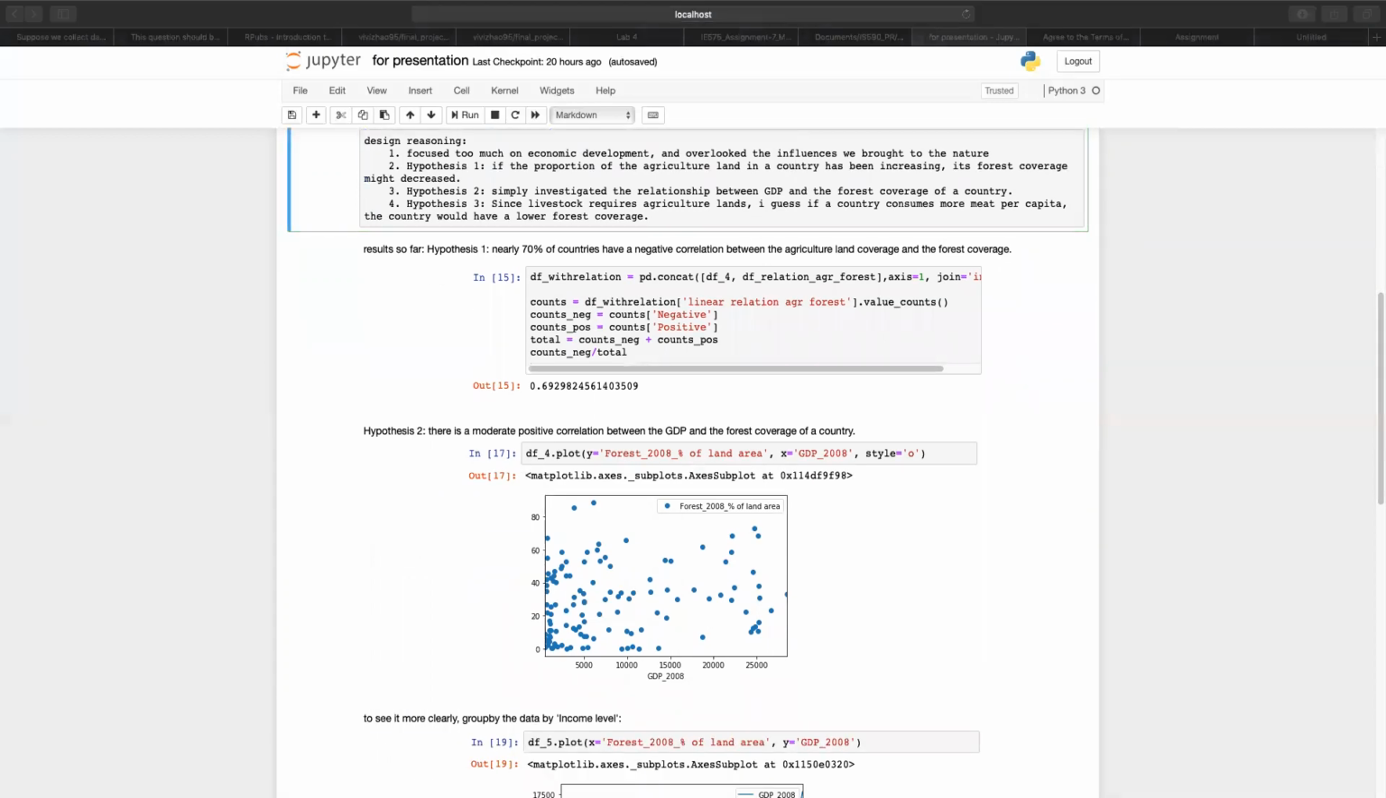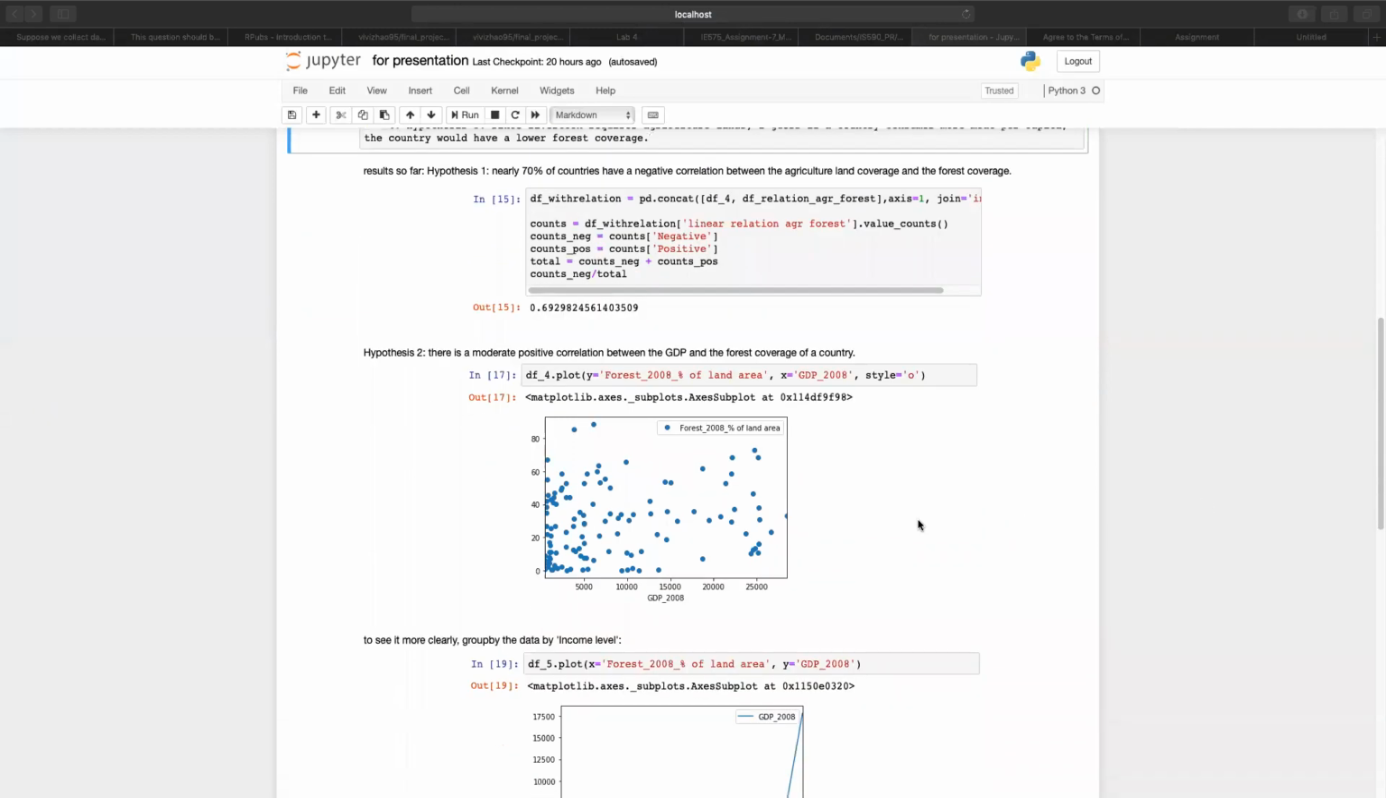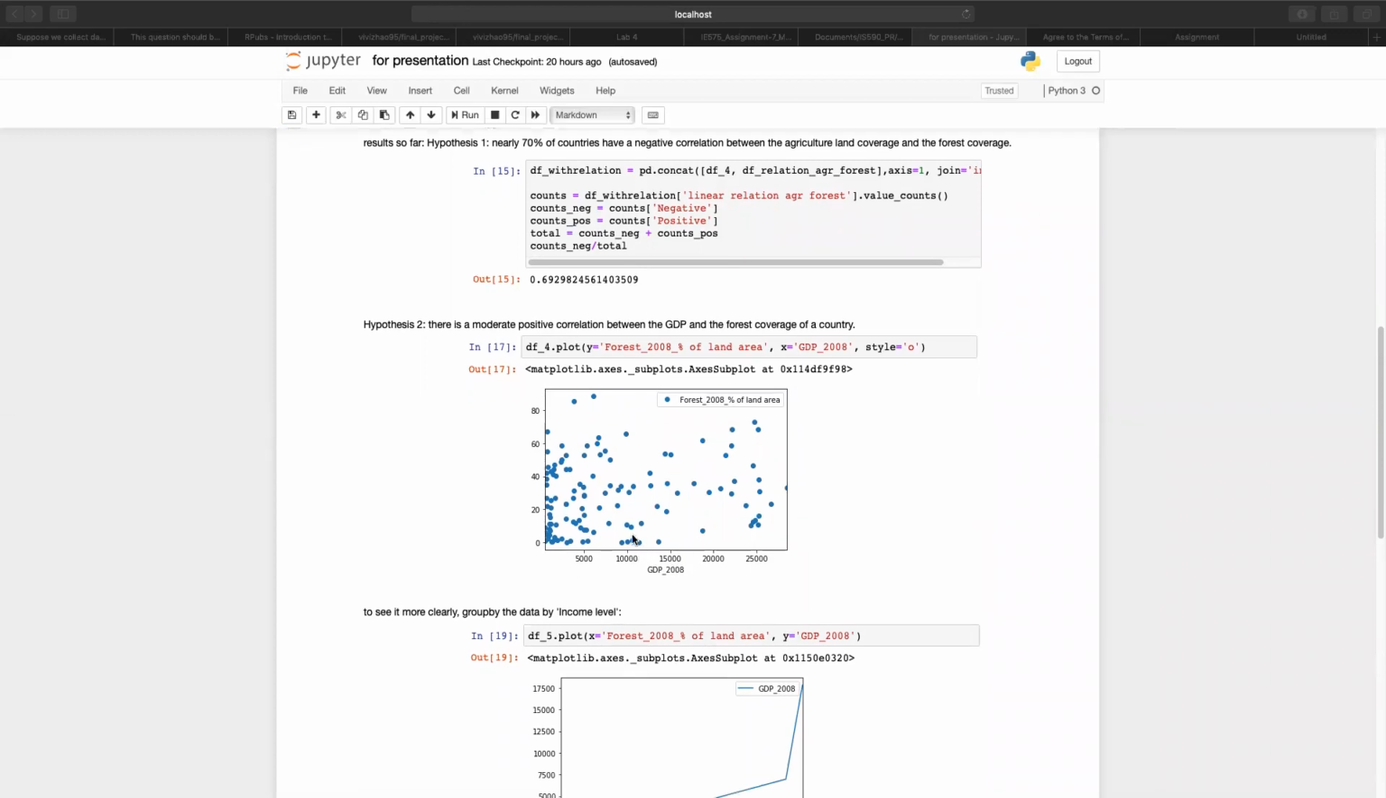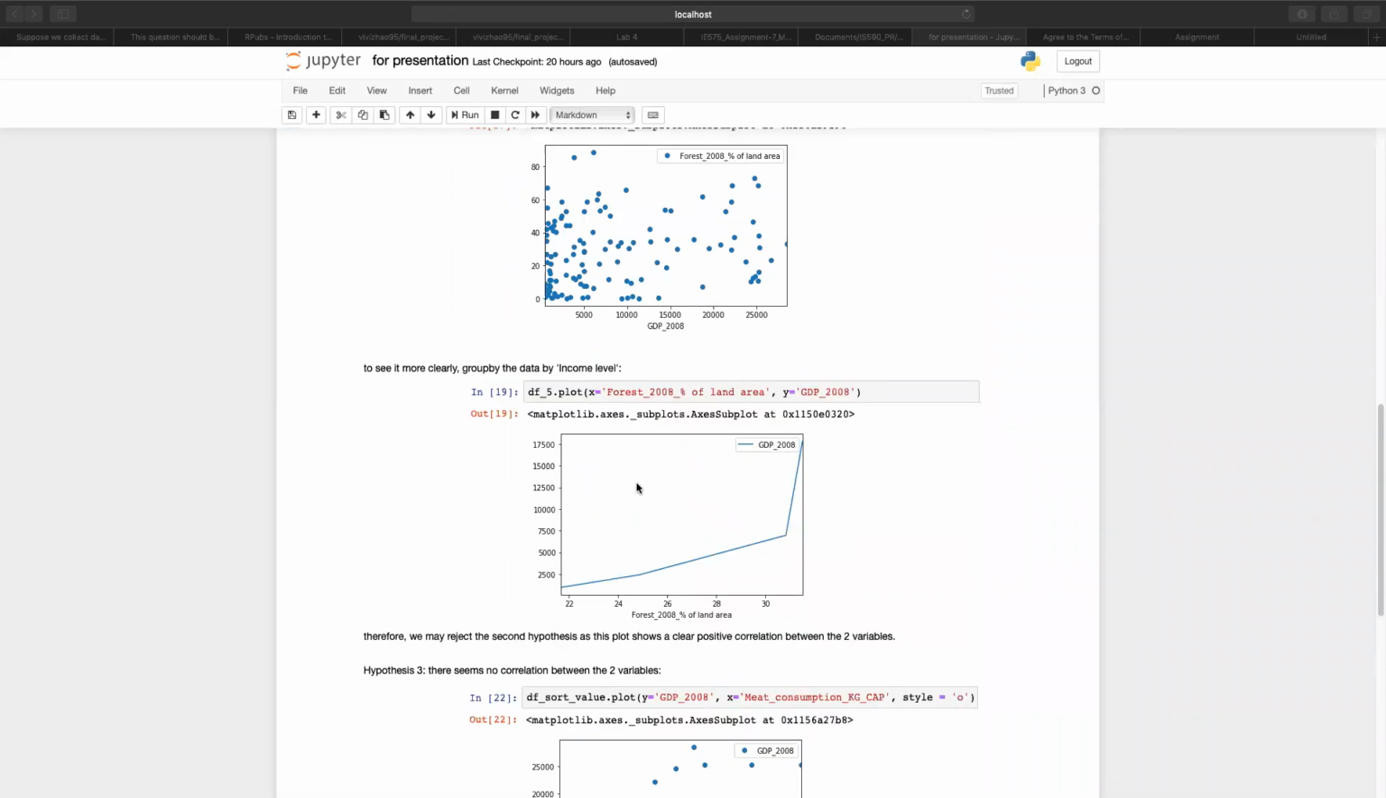I picked year 2008 to do the analysis. If we draw a scatter plot of every country, we can get a moderately positively correlated plot between the two variables. But if we want to see it more clearly, I group the data by the column income level, which is to divide countries into different groups with different income levels. And I got this graph which shows a strong positively correlated relationship between the two variables. So we can also accept the second hypothesis as well.